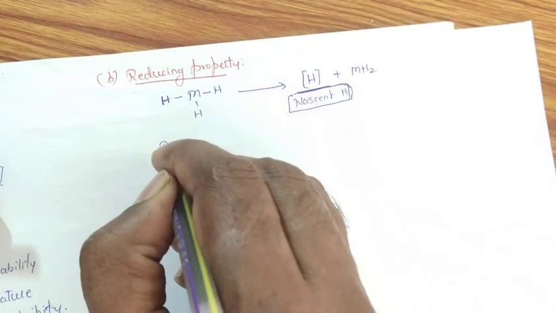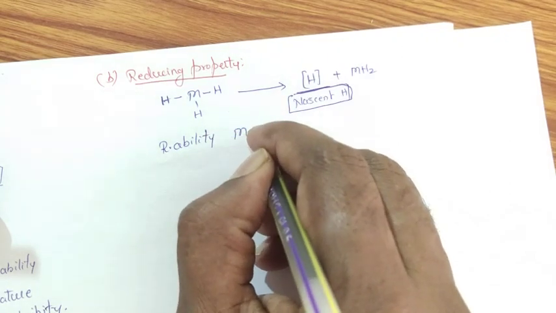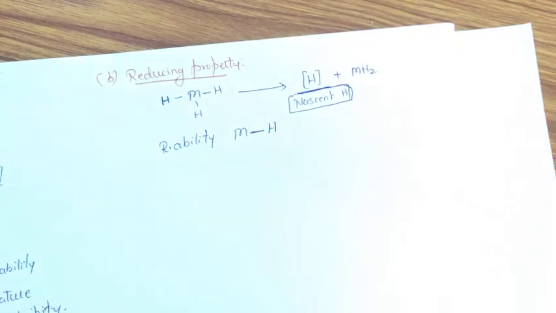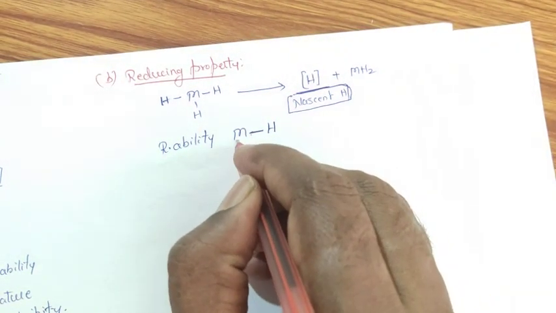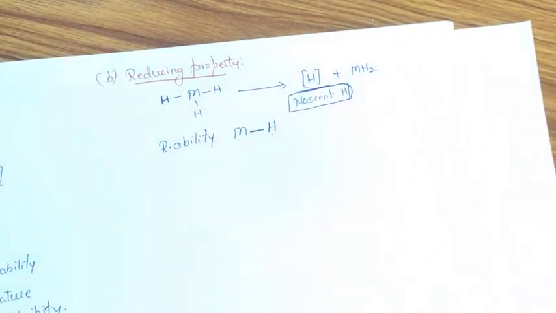The reducing ability depends upon the bond length between the group 15 element and the hydrogen atom.